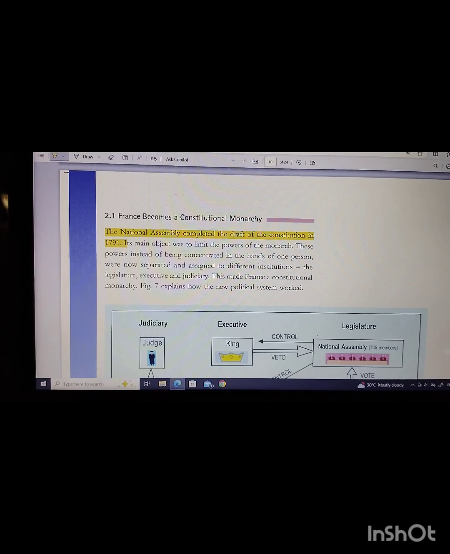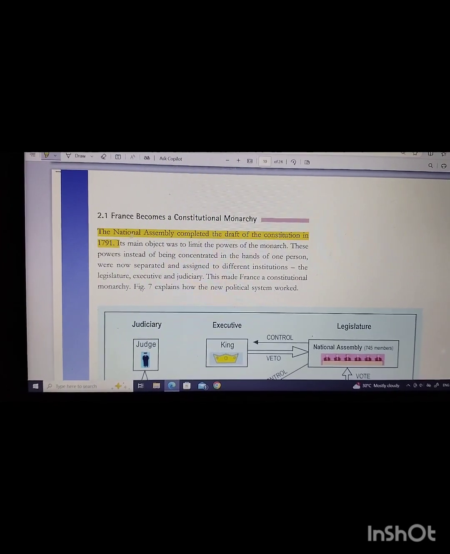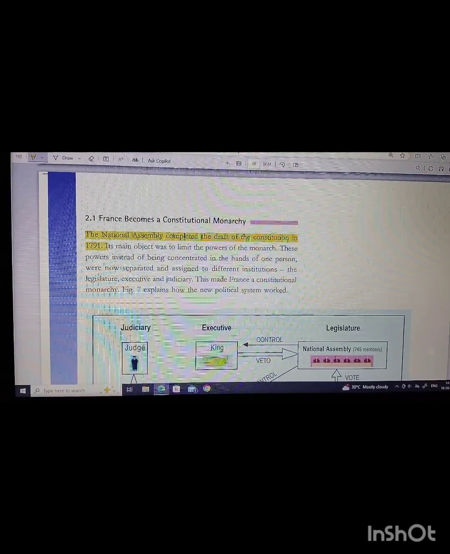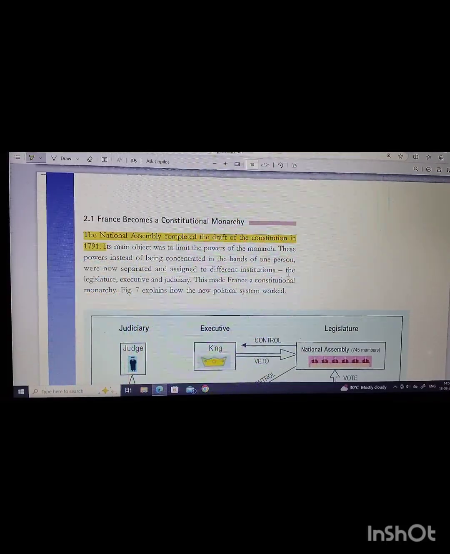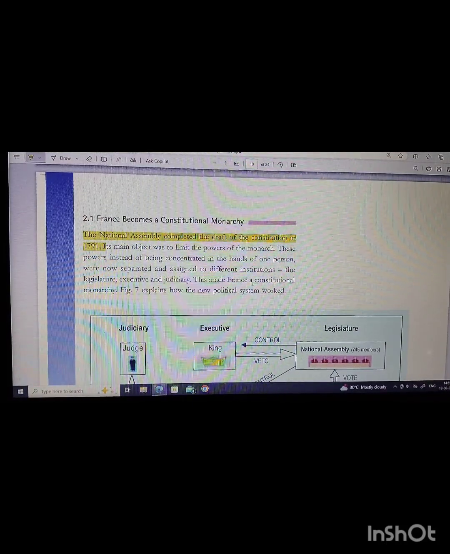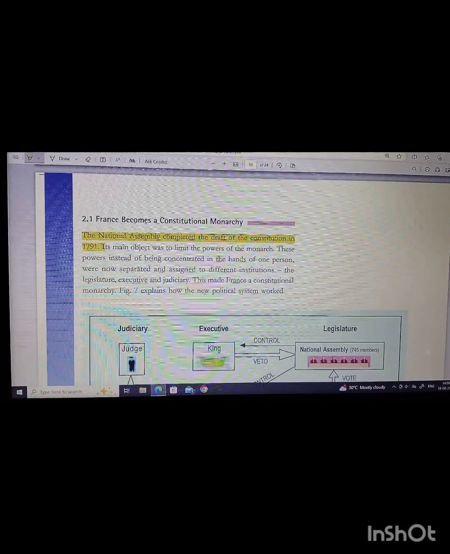The National Assembly completed the draft of the constitution in 1791. Please remember this. When was the drafting of the constitution of the National Assembly completed? Its main object was to limit the powers of the monarch. These powers, instead of being concentrated in the hands of one person, were now separated and assigned to different institutions: the legislature, the executive, and the judiciary. This made France a constitutional monarchy.